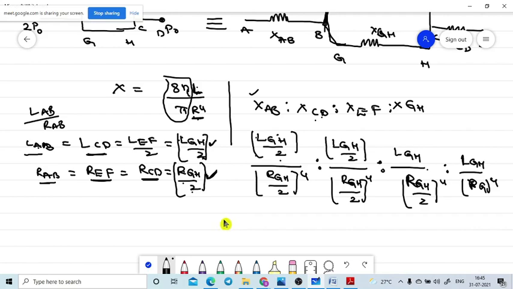See what I am telling. I took the terms with reference to the GH tube only. GH tube means the length of the tube, L of GH means the length of GH only. Radius of the GH tube means R of GH only. We took the values with reference to R of GH only. See, now you can easily understand.